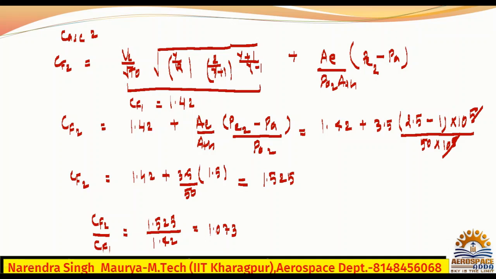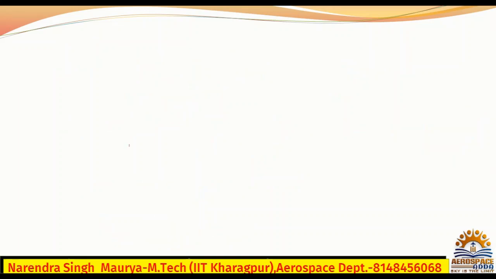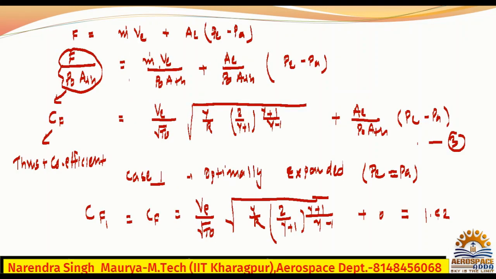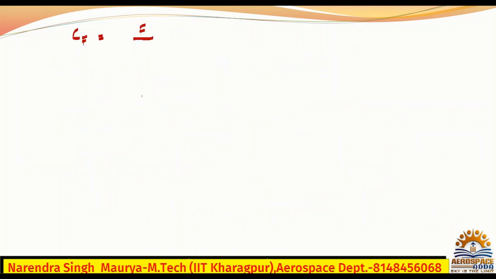What other value do we need to calculate? F2 by F1. So here you have seen what the CF is. It was F divided by, check, you have written it, right? This is nothing but F divided by P naught ATH. So what is F? F is nothing but CF P naught ATH.